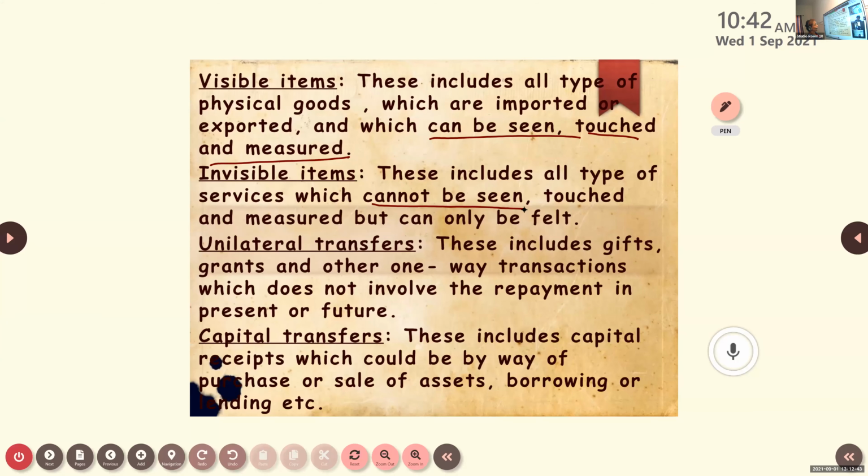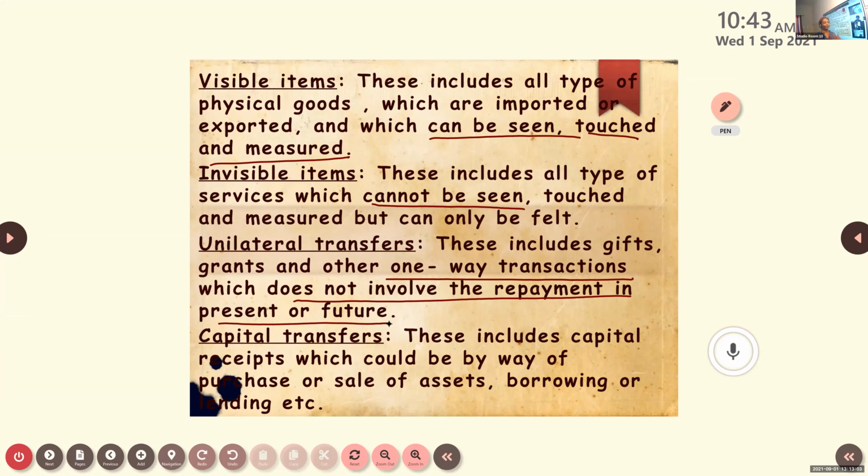Next one, unilateral transfers. This I told you, it is a one-way transaction. It can be gifts, grants or aid, which do not involve repayment in the present or future.